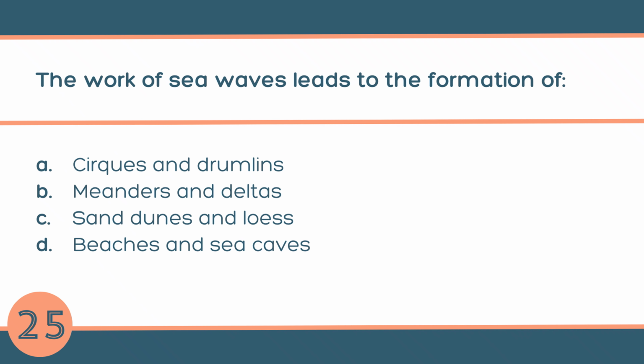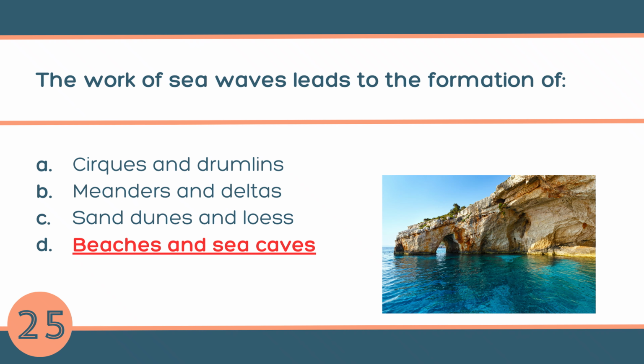The last question, question number 25. The work of sea waves leads to the formation of A. Cirques and drumlins, B. Meanders and deltas, C. Sand dunes and loess, or D. Beaches and sea caves. The answer is D. Beaches and sea caves. Beaches are formed by sea waves depositing sand and pebbles, and sea caves are formed by sea waves eroding weak parts of rocks along the coast.